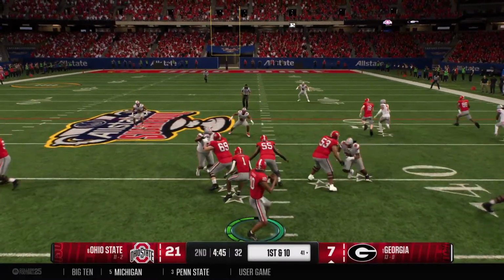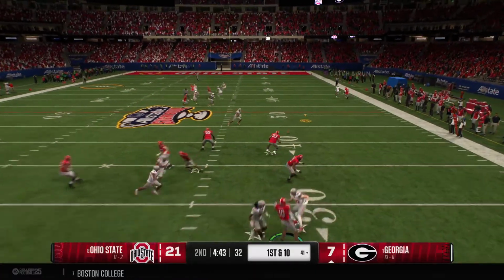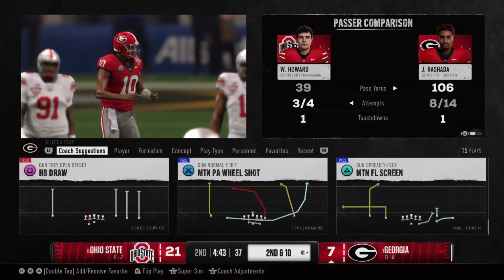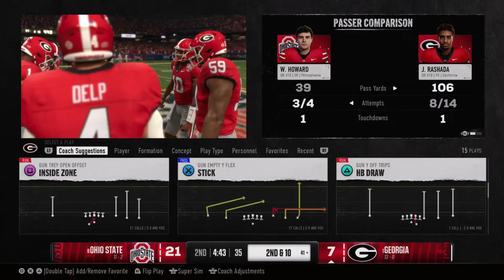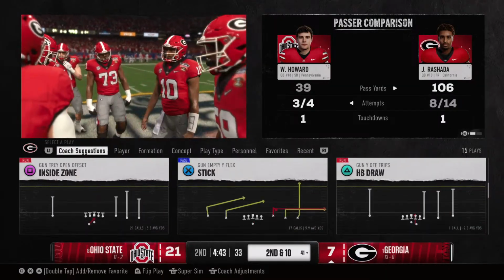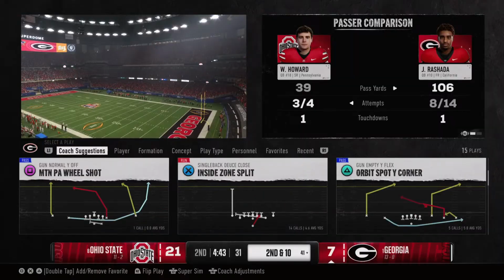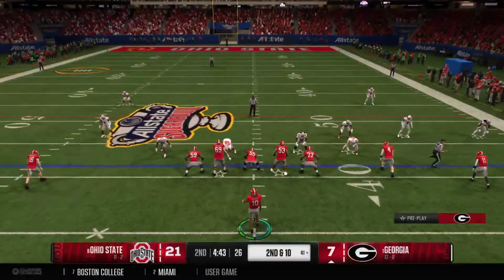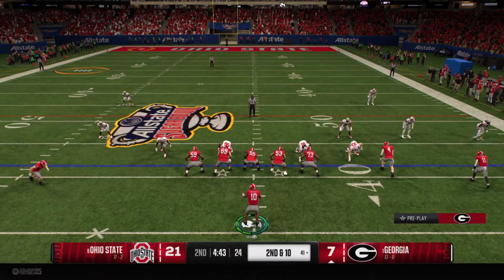Off the play fake, looking to throw. The pocket breaking down. And it's incomplete. Comes up a little short on that throw. It's pretty simple as a defensive coordinator. When the quarterback drops back to throw, if we get pressure on him, we got a chance to slow him down and win the football game. If we don't, could be a long afternoon. Good job here by dialing up the pressure.